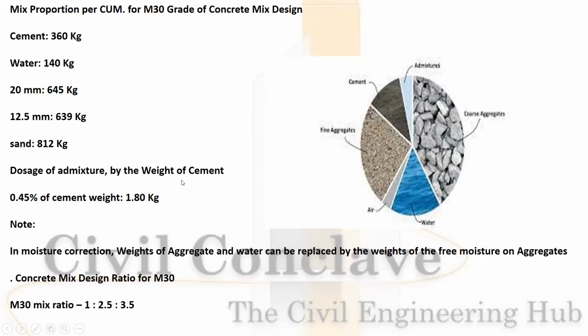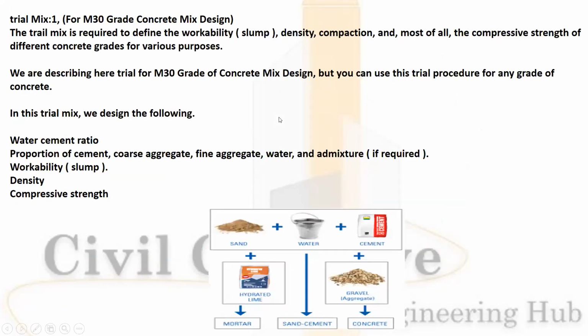Dosage of admixture by the weight of the cement, that is 0.5% of cement weight, will make you 1.8 kg. In moisture correction, weights of aggregate and water can be adjusted by the weight of free moisture of the aggregate. Concrete mix design for M30 will be 1 is to 2.5 into 3.5 if you convert it into the ratio. The image will show you the percentage of the various materials in the concrete design mix.